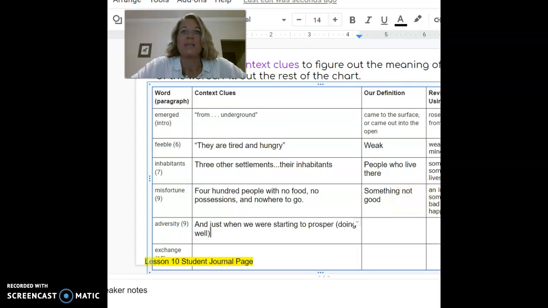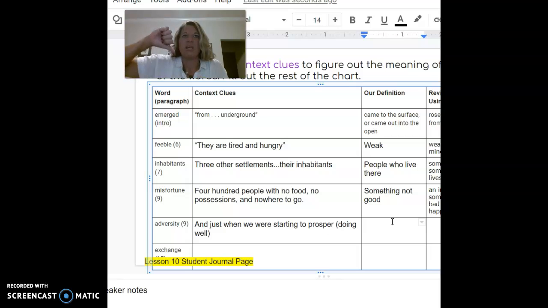So in that case, I'm thinking that adversity must mean, again, kind of a negative connotation, kind of a bad feeling word. So maybe it means kind of like misfortune. Maybe it means something that's not good or the opposite of doing well. So I'm going to put doing bad.